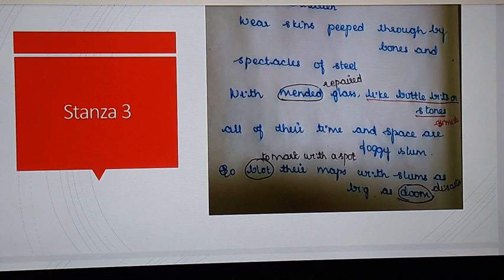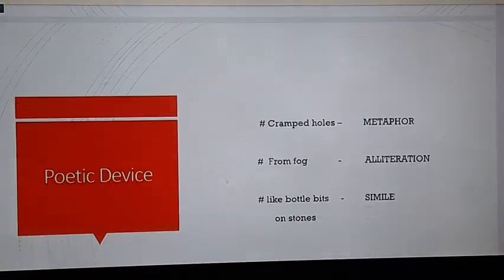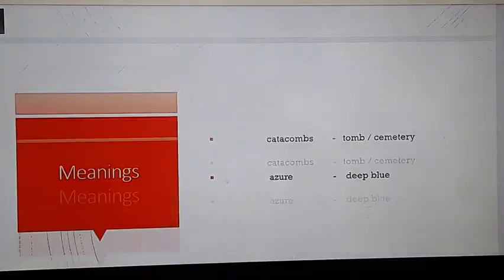And at last, there is no space, nothing is there. Whatever they have to enjoy, everything is inside the slum only. Out of the slum, they don't have any life at all. For them, a map is not needed, because whatever disasters happen, they are not finding any other way to come out of it. So this is the third stanza, and the fourth stanza we have already seen.